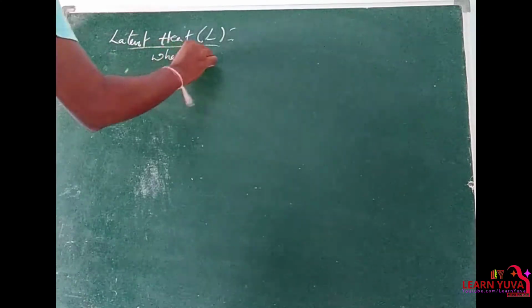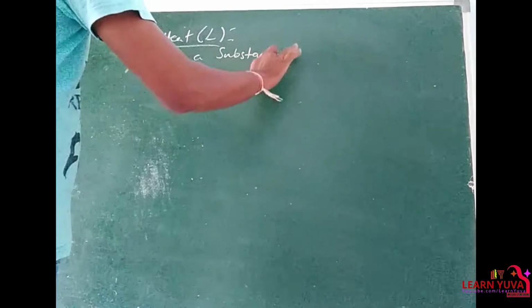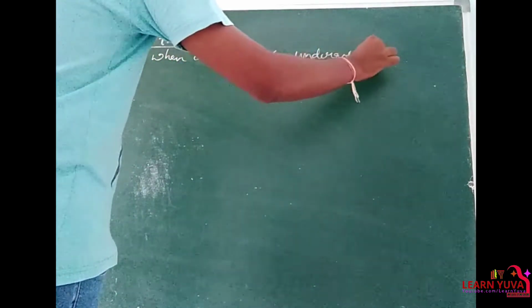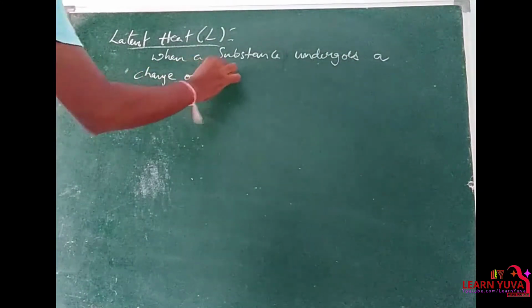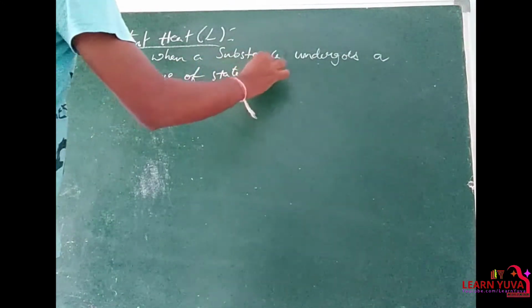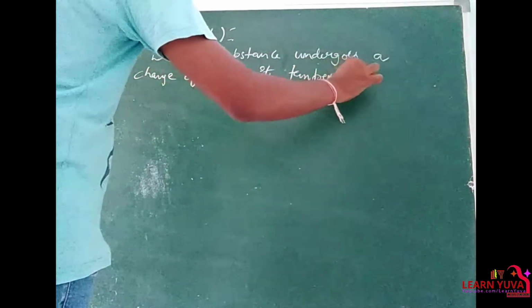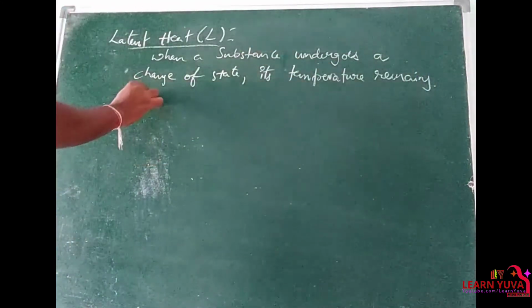When a substance undergoes a change of state, its temperature remains constant.